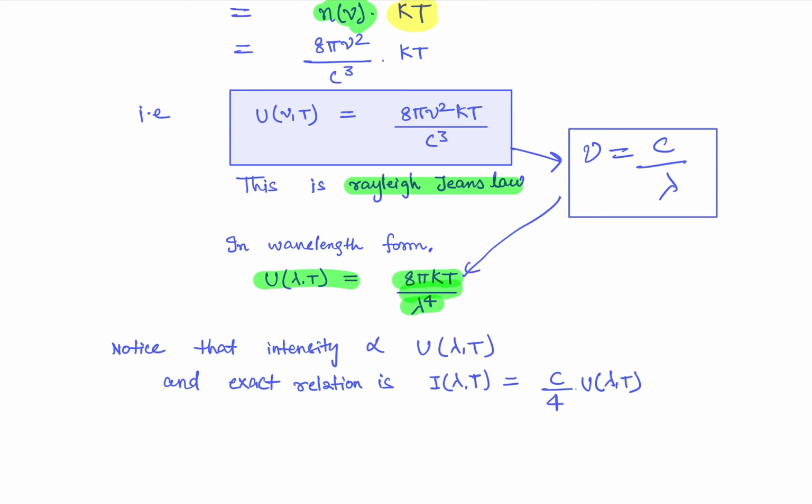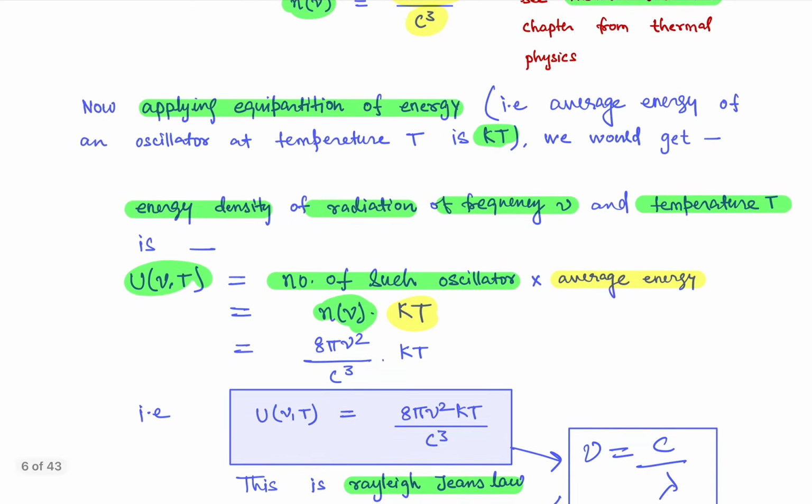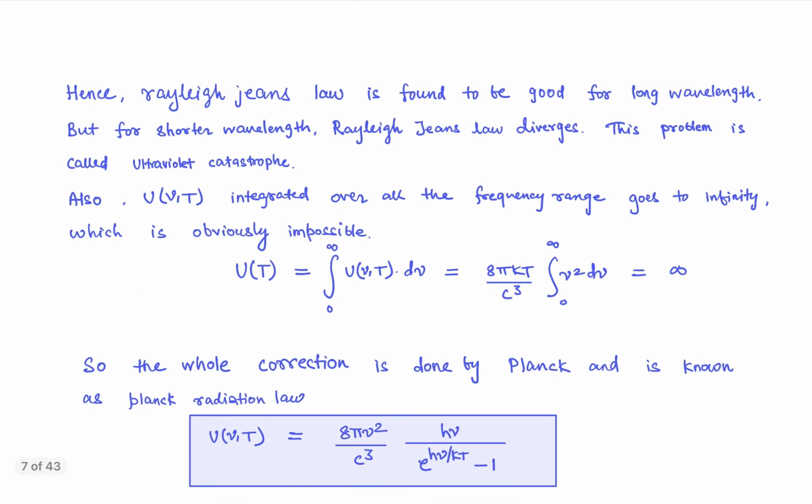So we could notice that this intensity is actually proportional to this energy density, and the exact relation of such intensity is given by this formula: c by 4 multiplied by the energy density of the radiation at frequency nu. Okay, this is the main thing here. So hence, let me tell you that the Rayleigh-Jeans law is found to be good for long wavelengths, but for shorter wavelengths it is again failing, it is diverging.